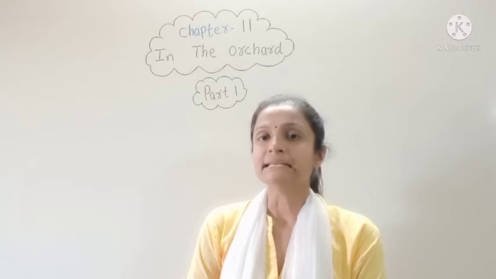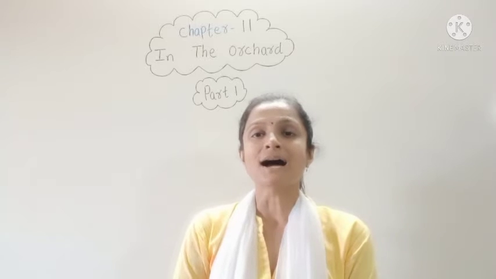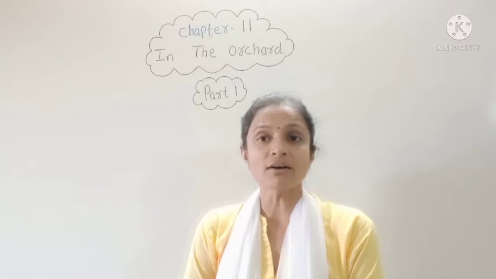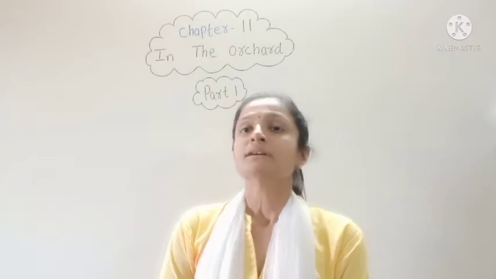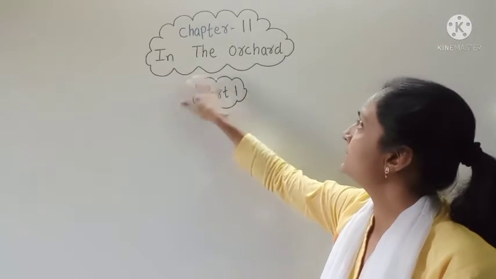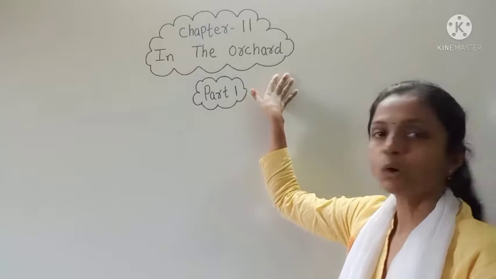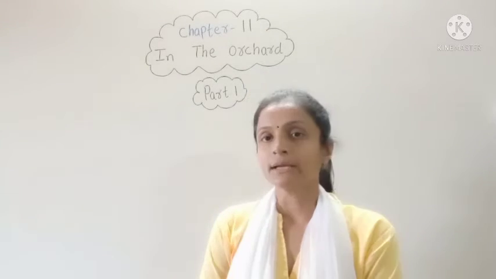So in this chapter we will learn more about the plants and different types of flowers. So now let us start our chapter number 11, that is In the Orchard. What is the meaning of orchard?